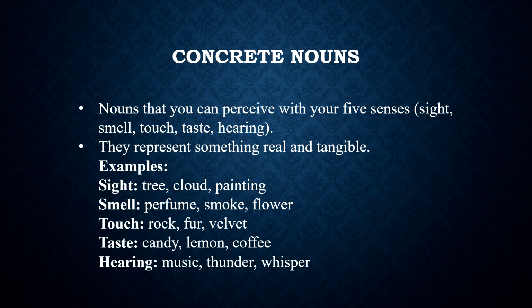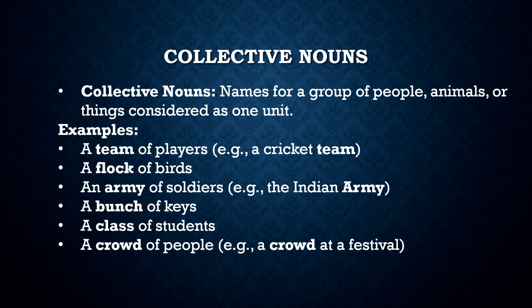Concrete nouns. Concrete nouns are words that refer to those that you can perceive with your five senses. They represent something real and tangible. These examples can give a clear picture of concrete nouns. Collective nouns. Collective nouns are names for a group of people, animals, or things considered as one unit. For example, a team of players. Example, a cricket team, or a football team, or a basketball team, a flock of birds, an army of soldiers, a bunch of keys, etc.